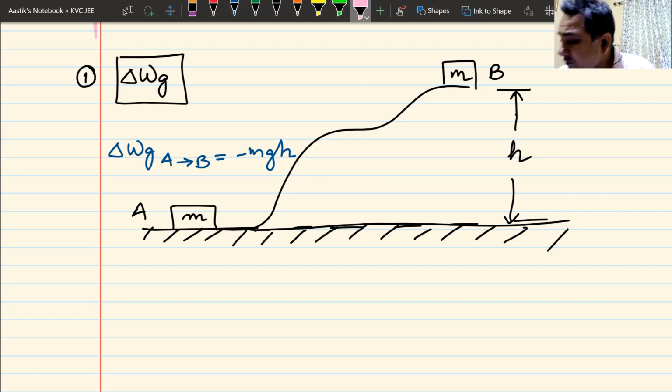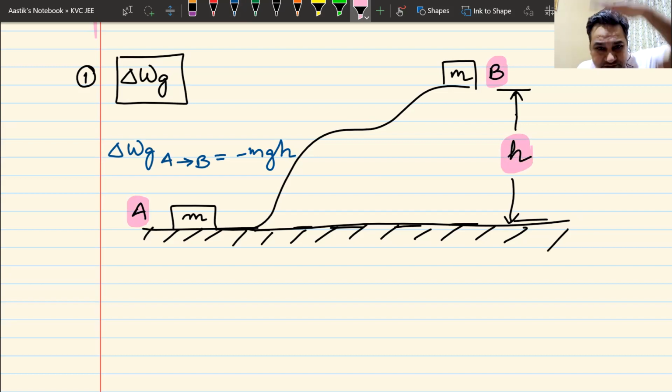The only thing you must look at is what is the initial point, what is the final point, and how much is the difference in height. If it is going up, gravity is down, so work done will be minus mgh. I hope we understand this.